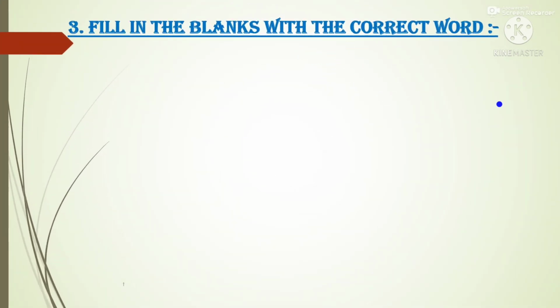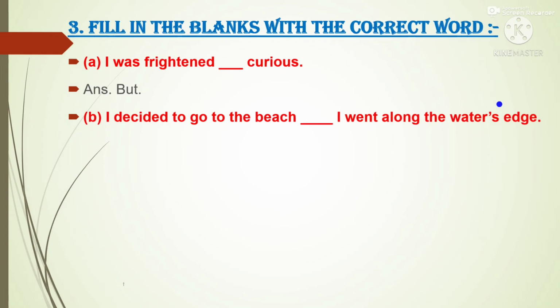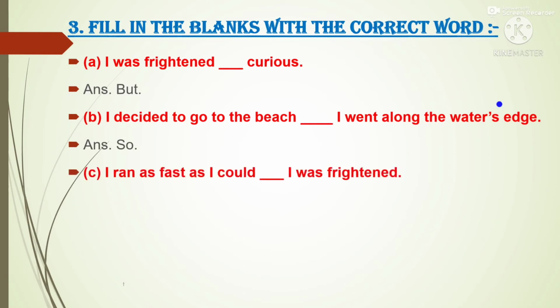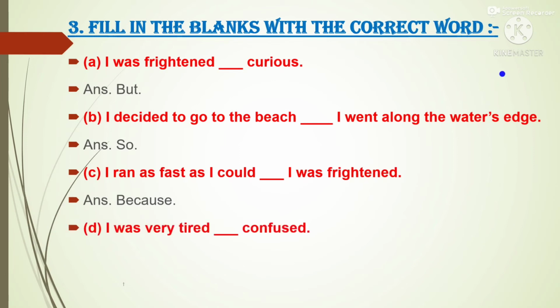Next activity. Fill in the blanks with the correct word. I was frightened but curious. I decided to go to the beach, so I went along the water's edge. I ran as fast as I could because I was frightened. I was very tired and confused.